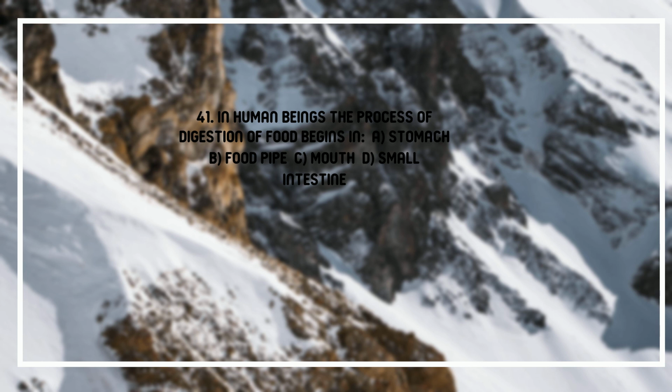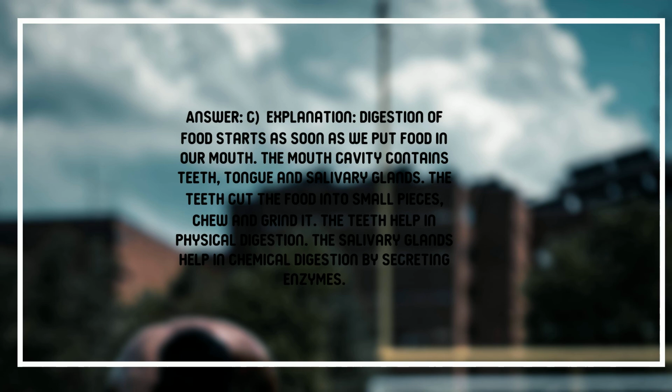41. In human beings, the process of digestion of food begins in A. Stomach, B. Food pipe, C. Mouth, D. Small intestine. Answer. C. Explanation. Digestion of food starts as soon as we put food in our mouth.